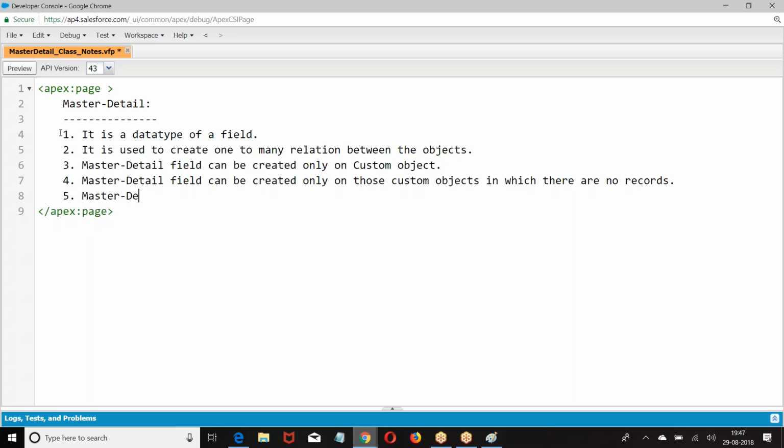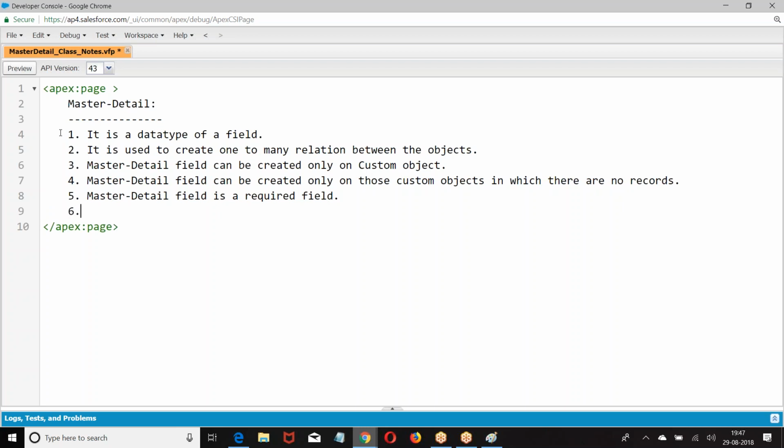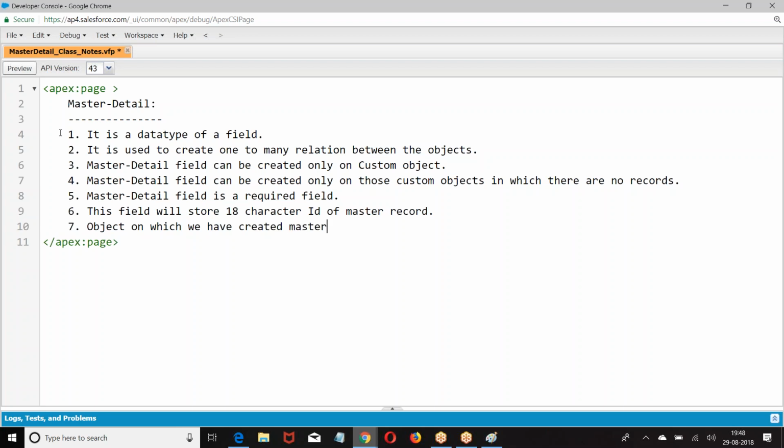Master detail field is a required field. This field will store the 18 character ID of the object on which we have created the master detail field.